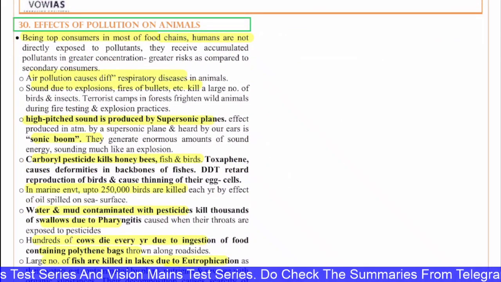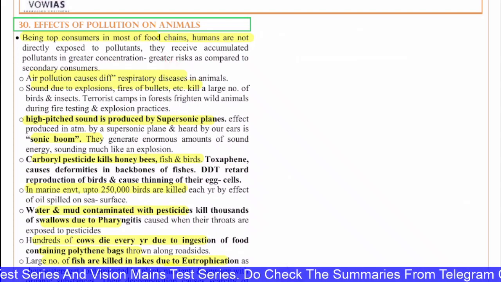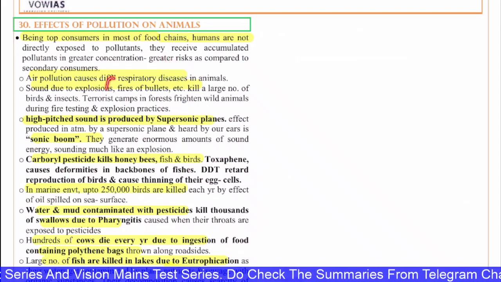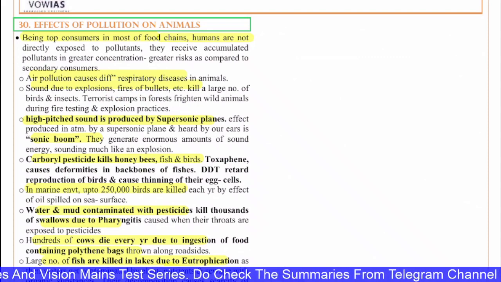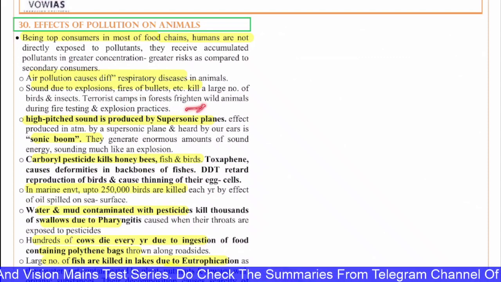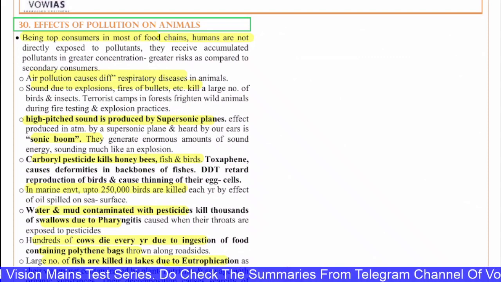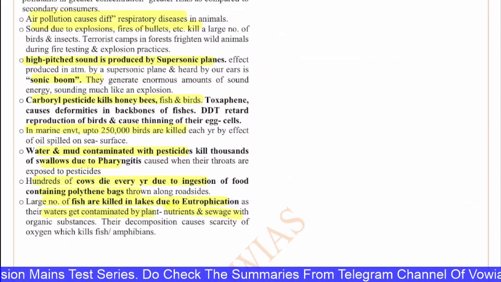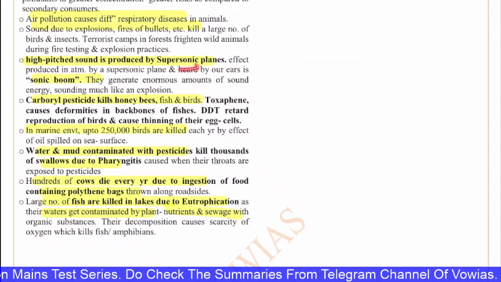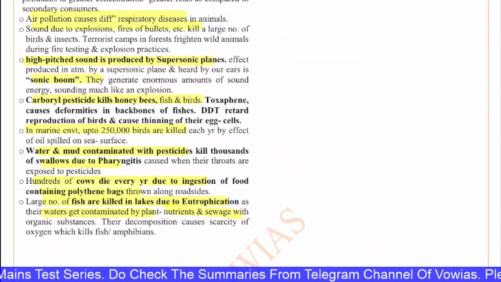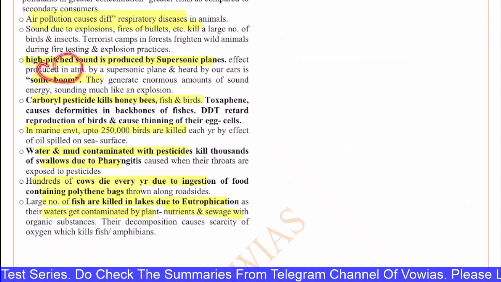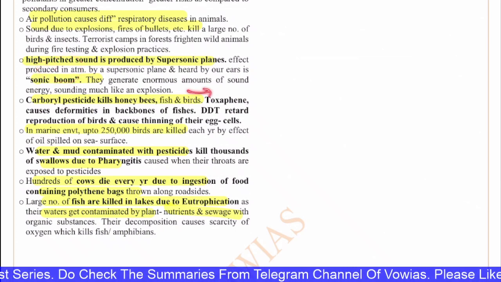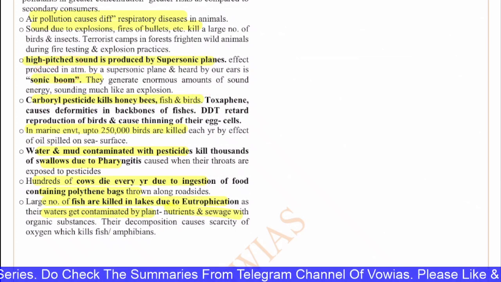The air pollution causes different respiratory diseases in animals. The sounds due to explosions, fires, bullets kill large numbers of birds and insects. Terrorist camps in forests frighten wild animals during their fire testing and explosion practices. High-pitched sound is produced by supersonic planes. This effect produced in the atmosphere by the supersonic plane is heard by our ears as the sonic boom, and this generates an enormous amount of sound energy, sounding much like an explosion.